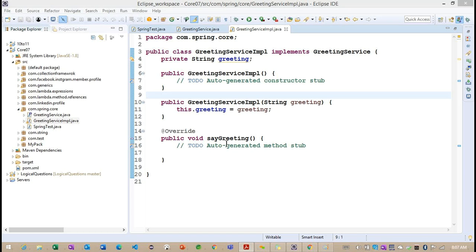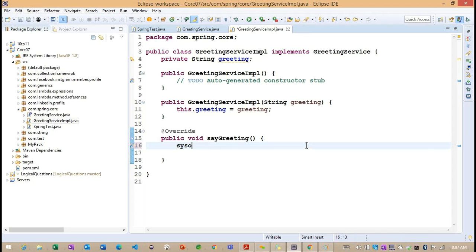After defining these two constructors, I am printing this message, greeting.